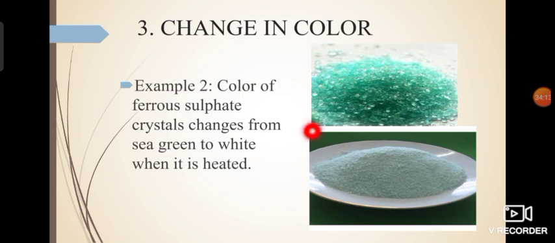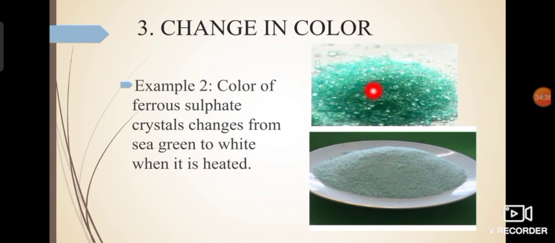Now again one more example where there is change in color. Now you can see this is hydrated ferrous sulfate, or you can also say ferrous sulfate crystals. And when these sea green colored ferrous sulfate crystals are heated over flame in a very similar manner to the way we have done it with copper sulfate crystals, then it will change into white colored powder. So this is anhydrous ferrous sulfate.